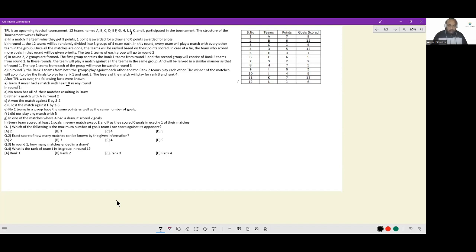Then you have, in round 1, the points earned by the different teams. Now, based on the points earned by the different teams, there are certain results that we can infer, the primary among them being how many matches they've won, how many matches they've lost, and how many matches they've drawn.